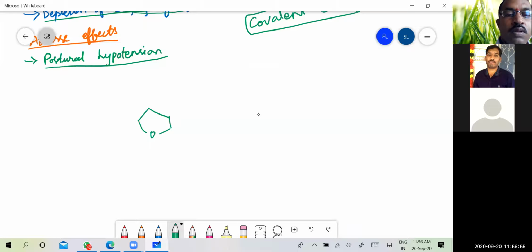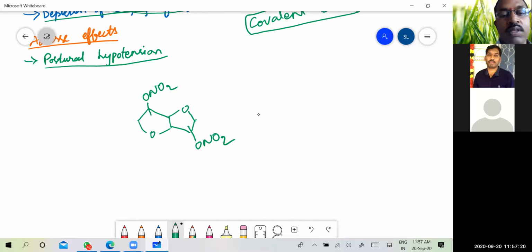This is the structure of isosorbide dinitrate. Then the substitution of ONO2 at this particular position and at this ONO2.